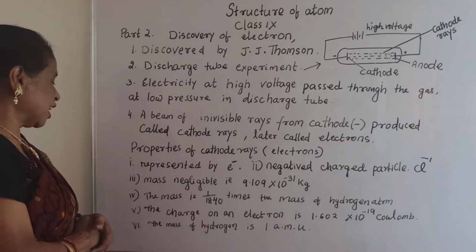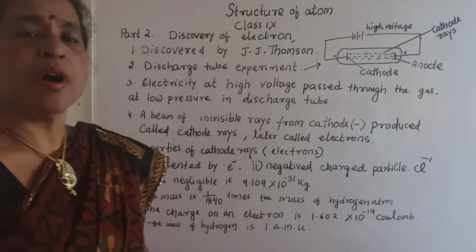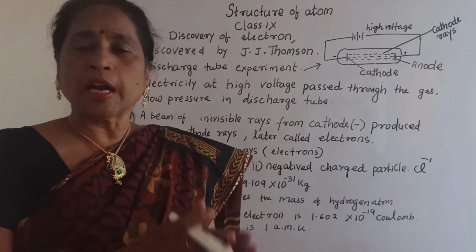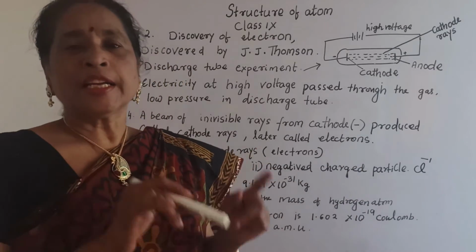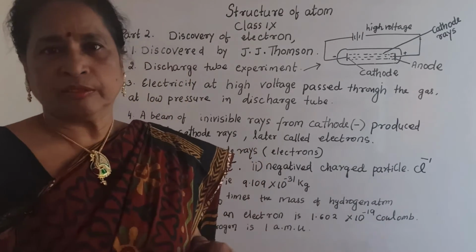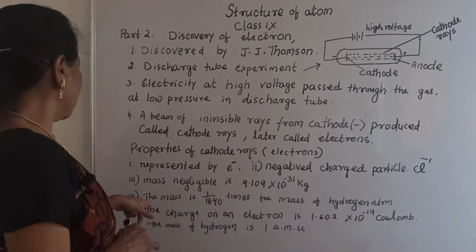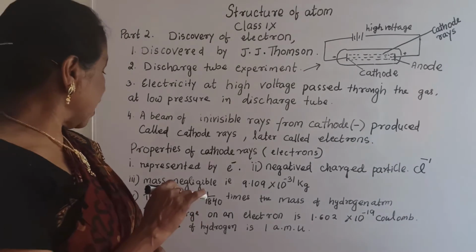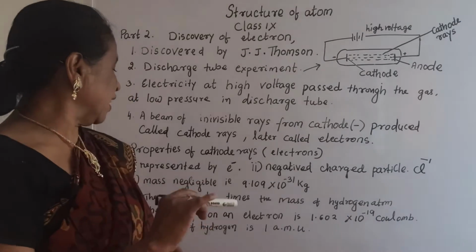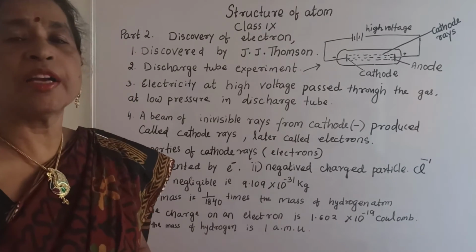Here mass is negligible. If you compare to the hydrogen atom, you know hydrogen is the first element in the periodic table and the smallest in size. The mass of the electron is 1 by 1840 times the mass of hydrogen.